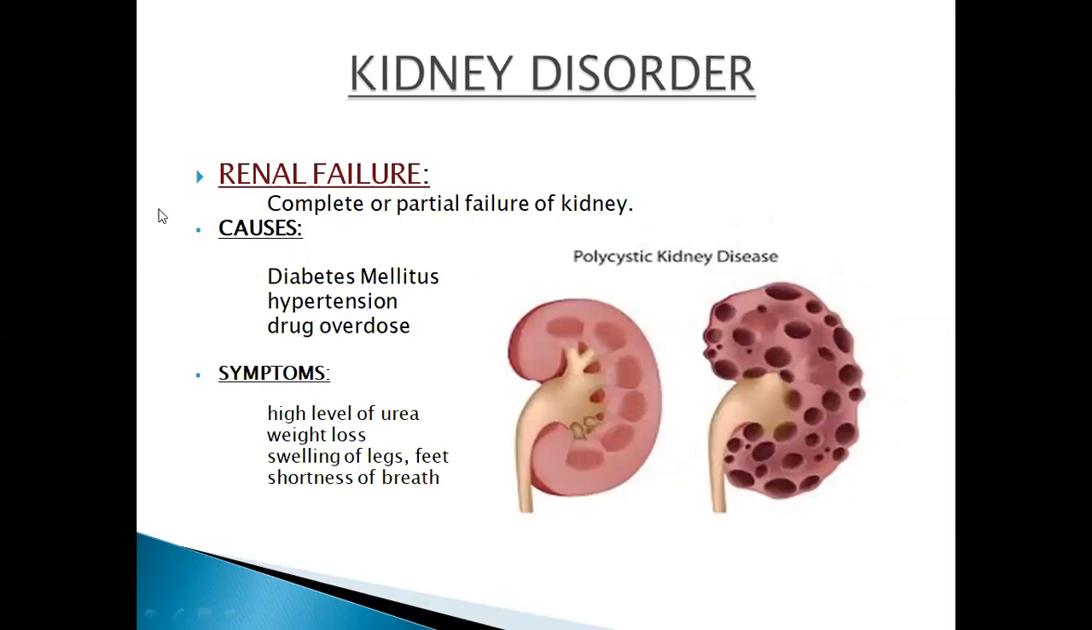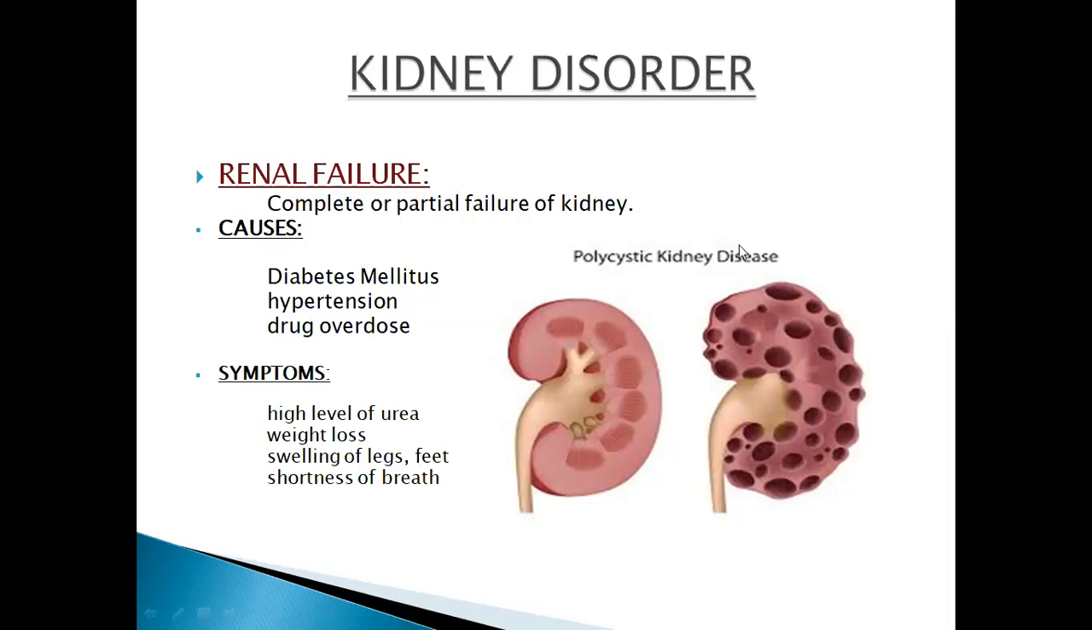Next is kidney disorder in the form of renal failure. Renal means the kidney. Wherever the term renal comes, it means relevant to the kidney. Complete or partial failure of the kidney is known as renal failure. What can be the causes for it? Diabetes mellitus, sugar patients can easily have this problem. Hypertension, drug overdoses: if somebody is taking drugs in more quantity, then it can cause renal failure.